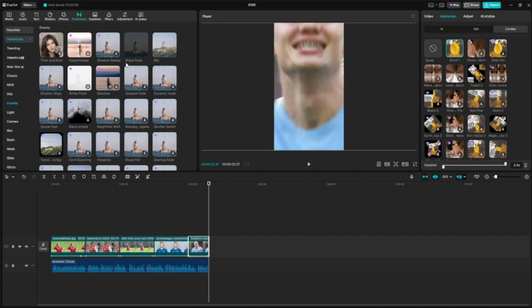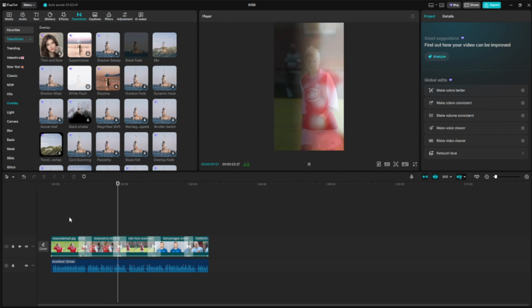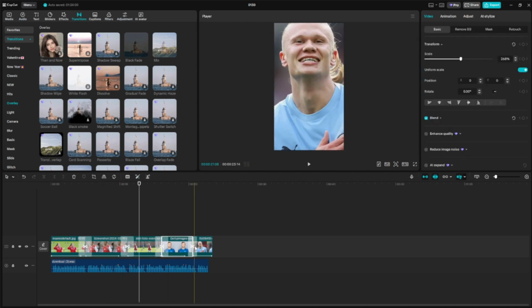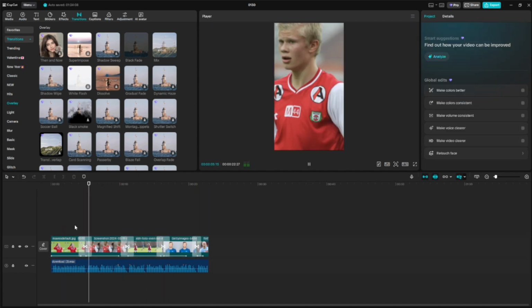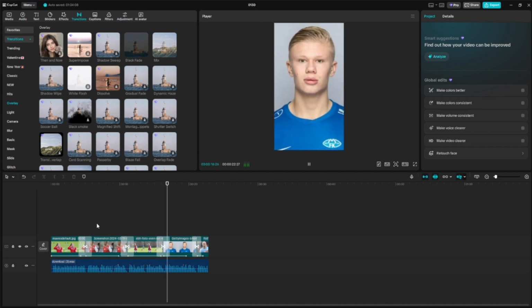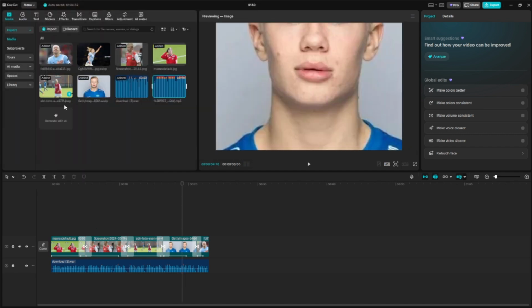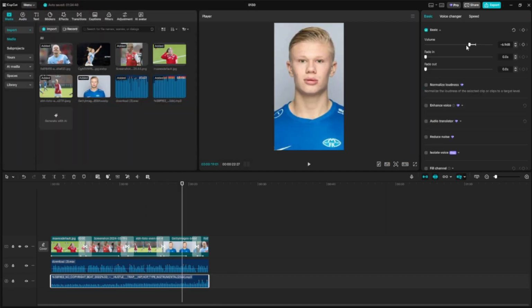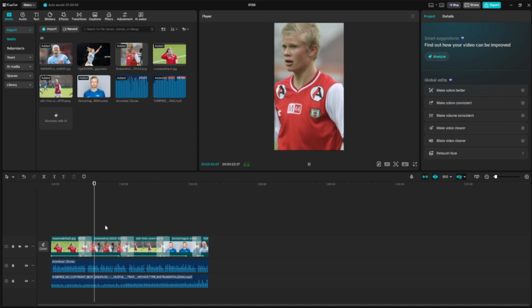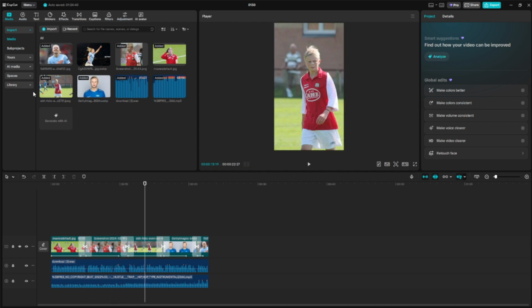Step 6. Add transitions and music. To make the video more engaging, add transitions between images. Click the transition icon, go to Overlay, and choose any transition you like. There's no right or wrong choice, just stay consistent. Next, add background music. Reduce the volume so it doesn't overpower the voiceover.